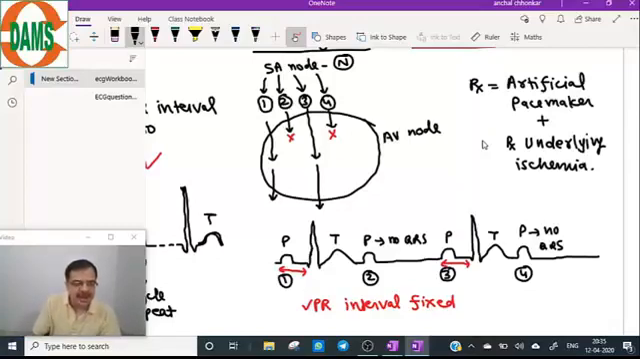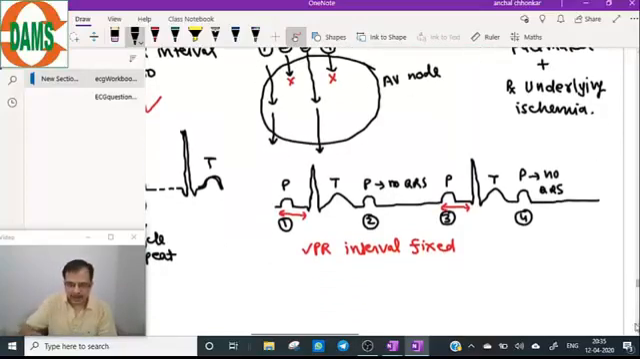This is just an example I have given you. Maybe after 3 P waves 1 QRS will come, or maybe after 2 P waves 1 QRS will come. So on this diagram, let's see how we can understand this ECG based on the findings.